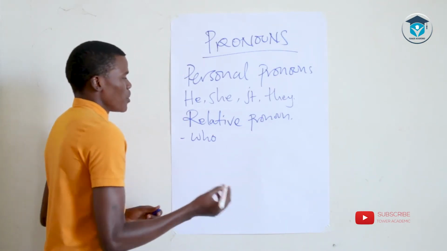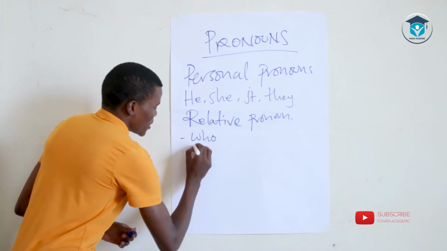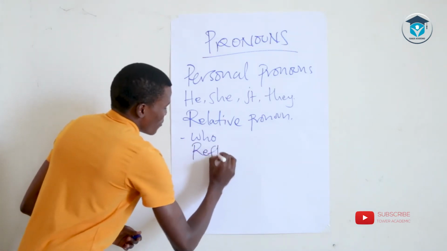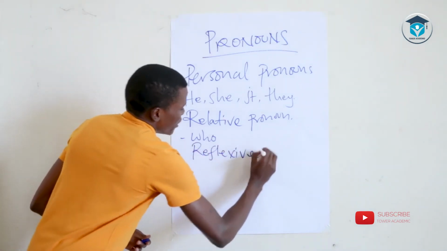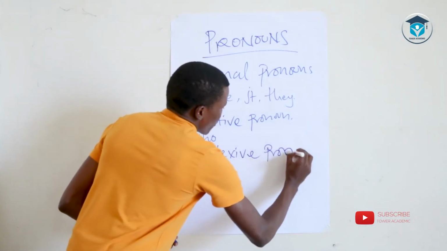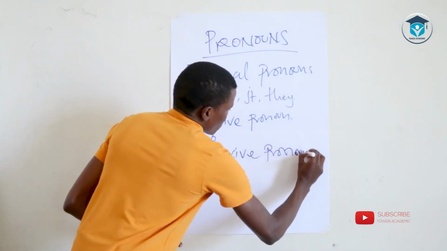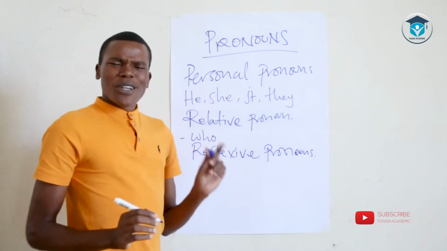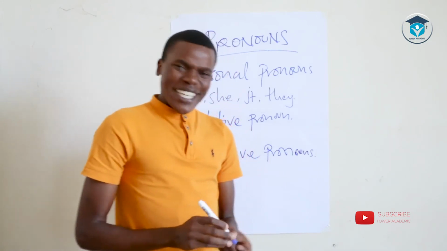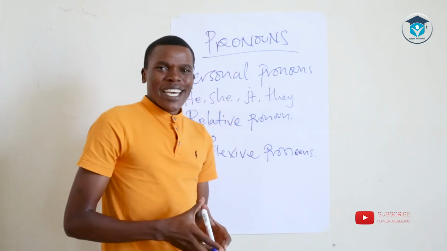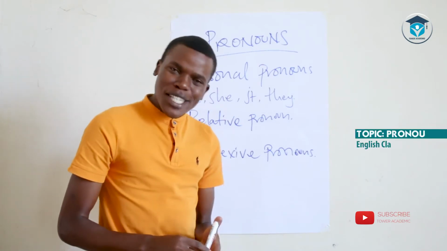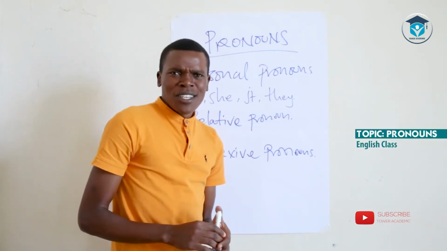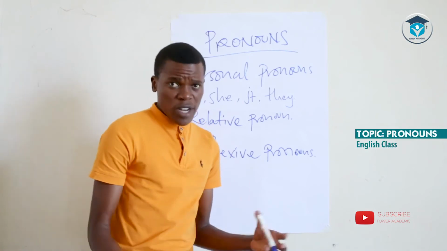The other type of pronouns that we talk about are what we call reflexive pronouns. Very good. When you talk about a reflexive pronoun, as a matter of fact, it seems like a reflex. You may be seated there and you're asking yourself, what is a reflex? Our bodies act out of reflex sometimes.